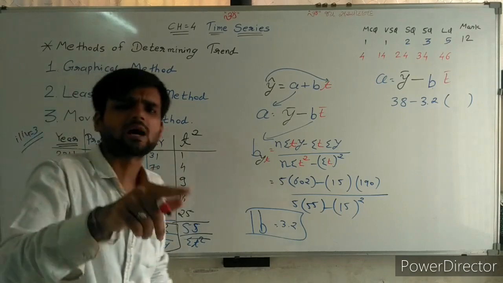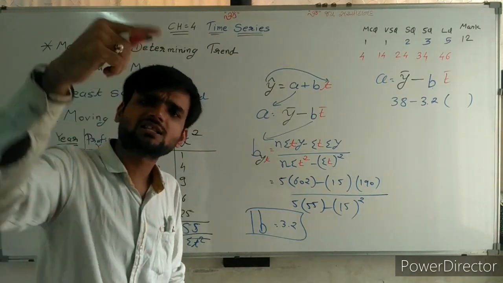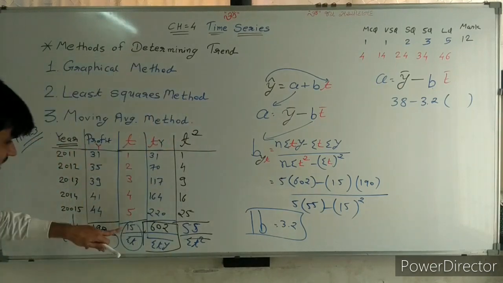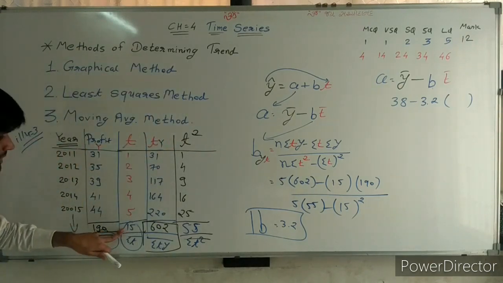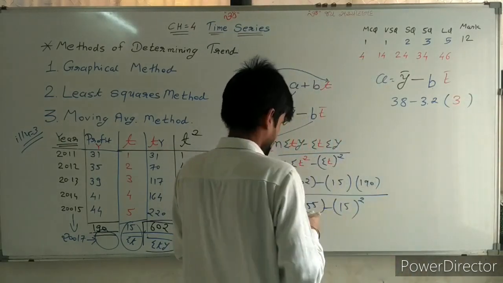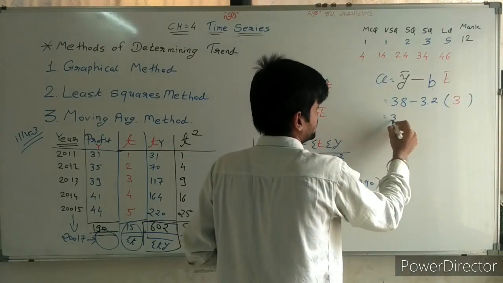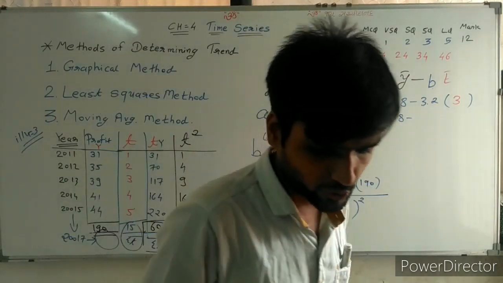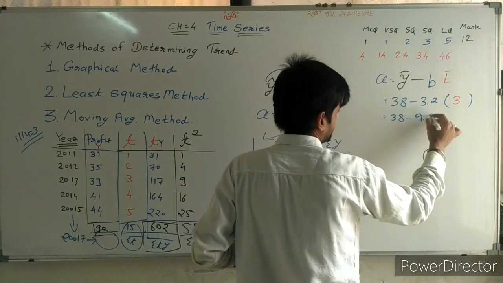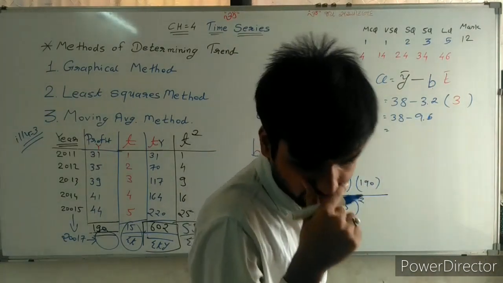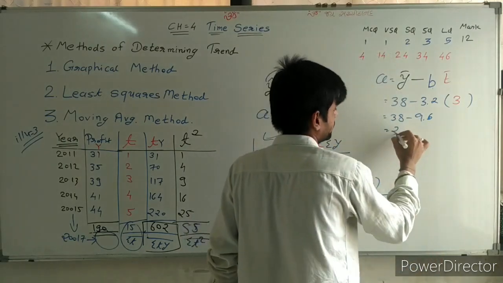If we need to find x bar, then sigma x upon n. Y bar, then sigma y upon n. T bar, then sigma t upon n. So sigma t is 15 upon 5, 3. So t bar is equal to 3. Going ahead, 38 minus 3.2 into 3. So 3.2 into 3, 9.6. 38 minus 9.6, 28.4.